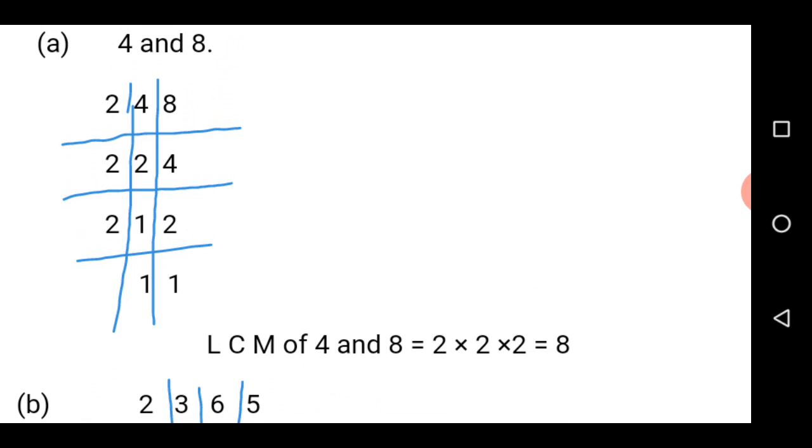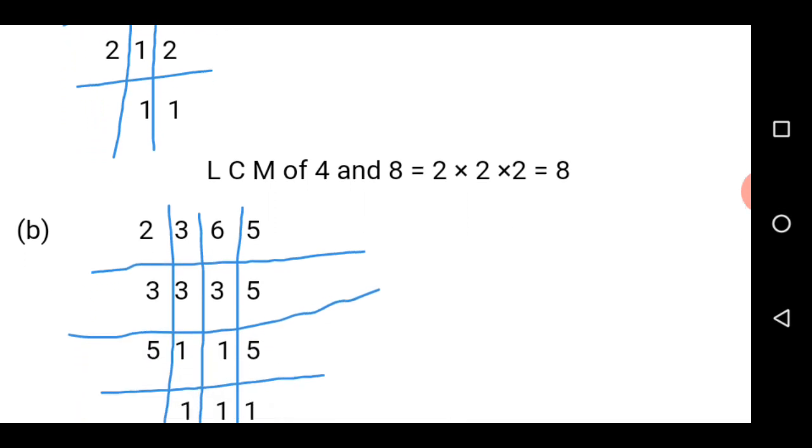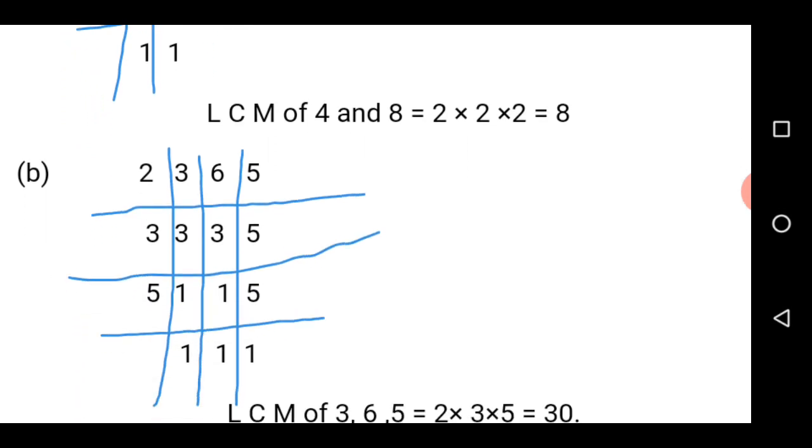So the LCM of 4 and 8 now is equal to... You will multiply the divisors together. That is 2 times 2 times 2, which is equal to 8. So it means the LCM of 4 and 8 is equal to 8. So that is the solution for the first one. Let us now move on to B, which is the second example.